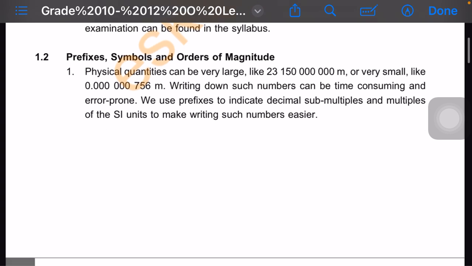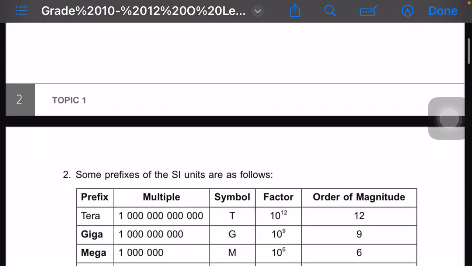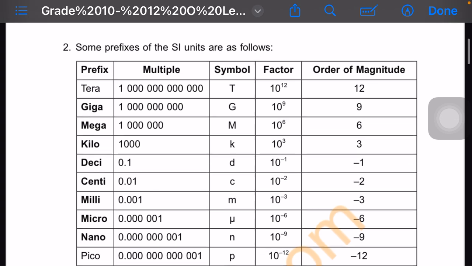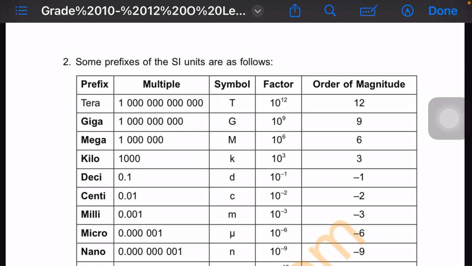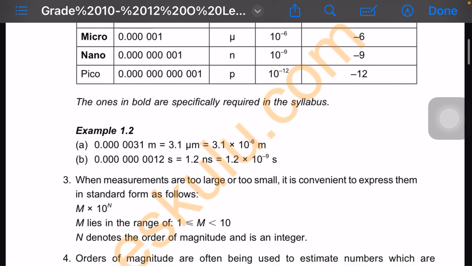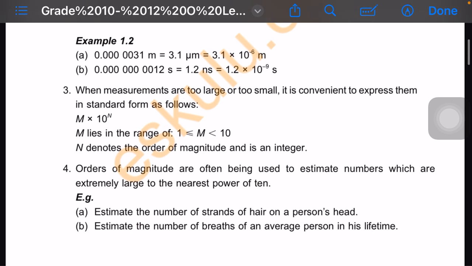Now let's talk about prefixes, symbols, and orders of magnitude. Prefixes are those words we add at the beginning of a unit. For example, you need to understand when they say kilo, what they mean, which means it's 1000. When they say millimeters, what do they mean? All those things are just steps you need in physics. For example, you have that to convert into standard form, and when millimeters are too large, all those things you need to know.